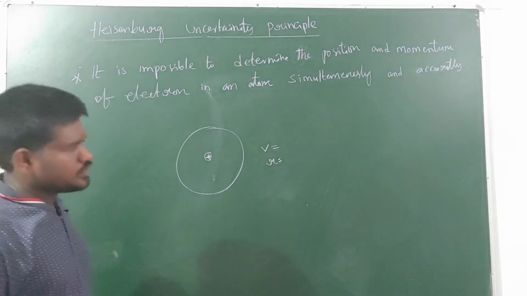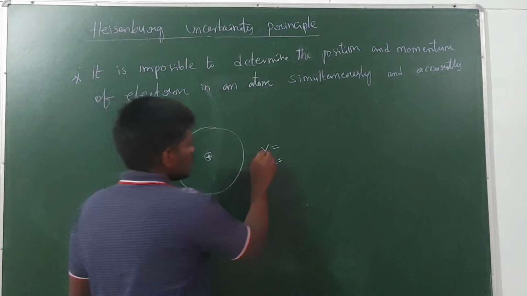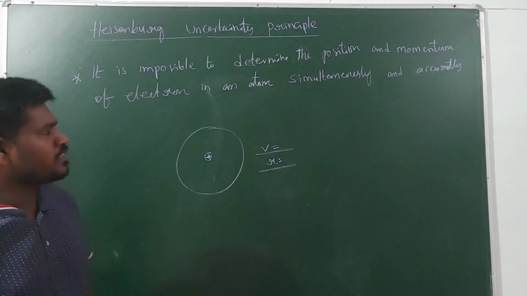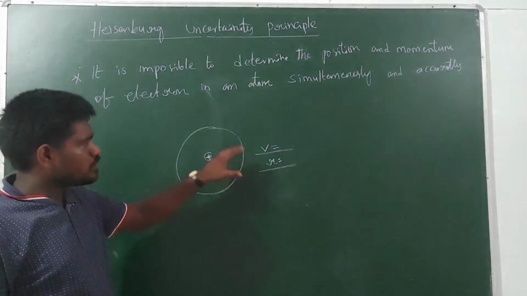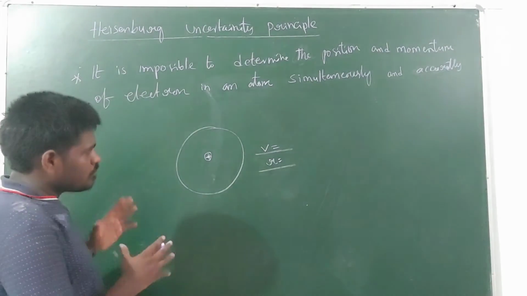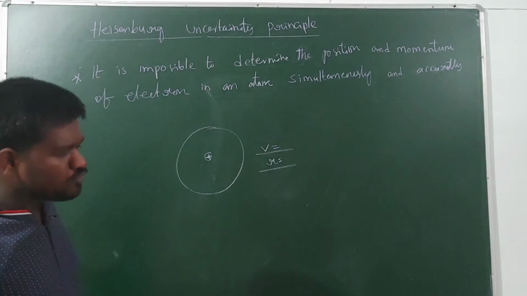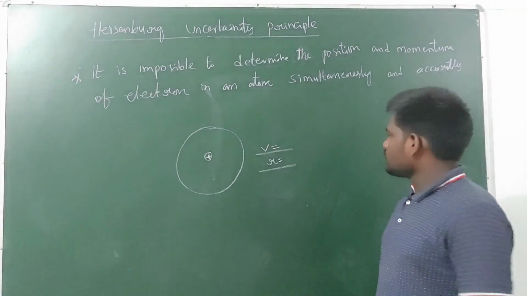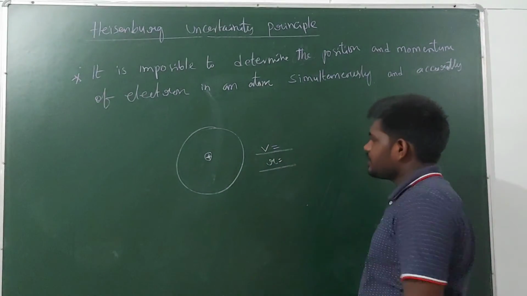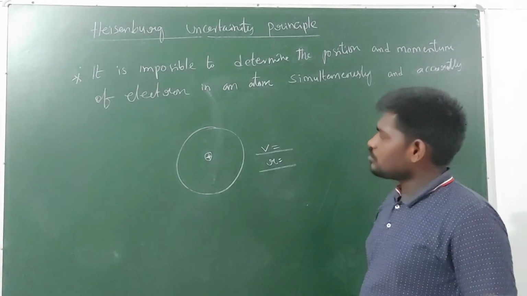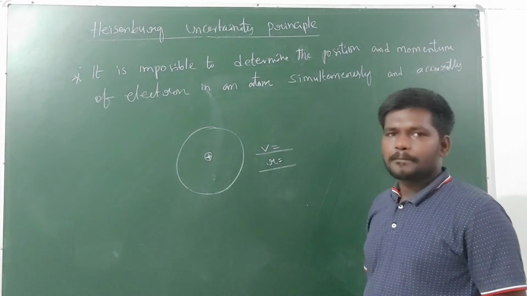Based on Bohr's concept, it is possible to find the velocity or momentum, and based on the radius, the position of the electron, simultaneously.